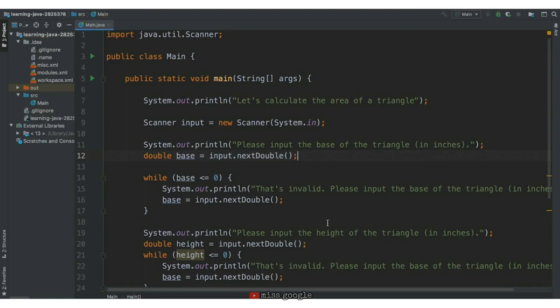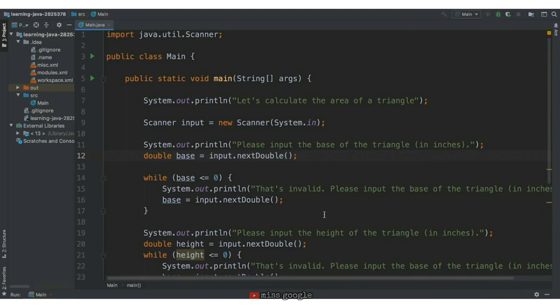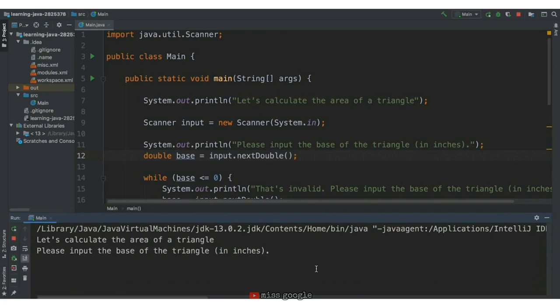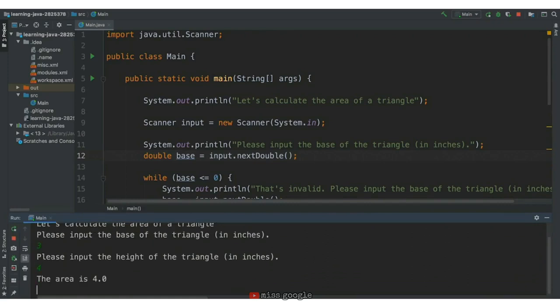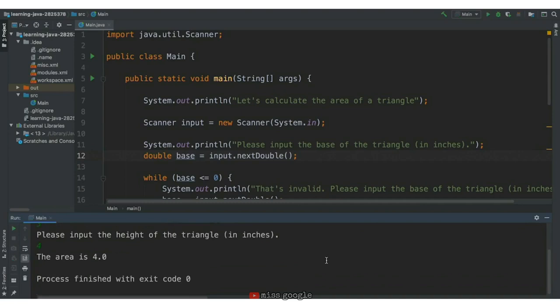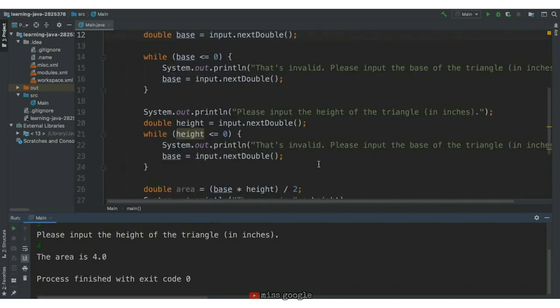Let's run the program and see what our output is. It says, let's calculate the area of a triangle, input the base of the triangle in inches. So we'll say 3. We'll have the height be 4. The area is 4. Scrolling down, we see the area should be the base times height divided by 2. 3 times 4 is 12, divided by 2 is 6.